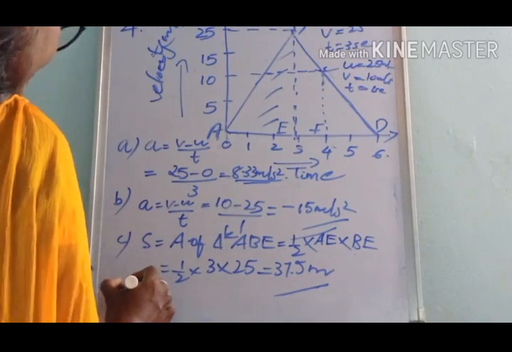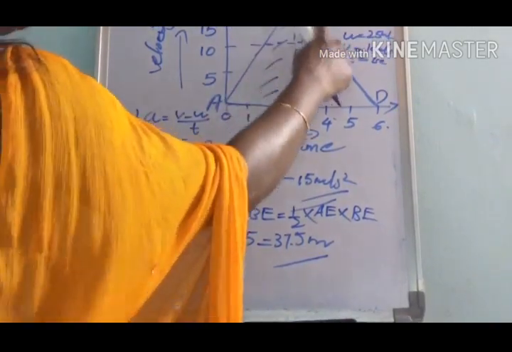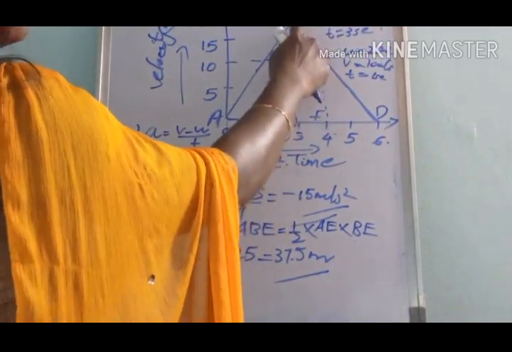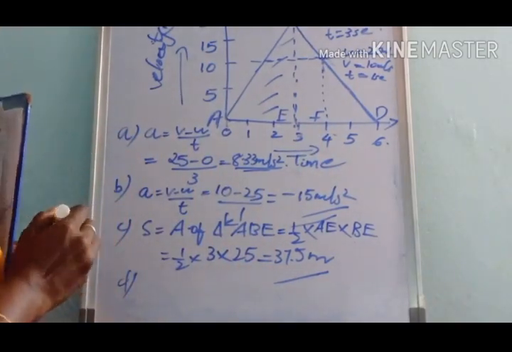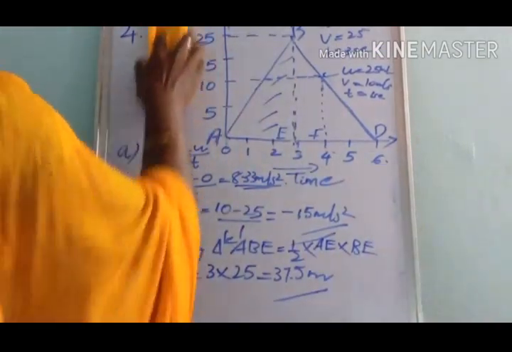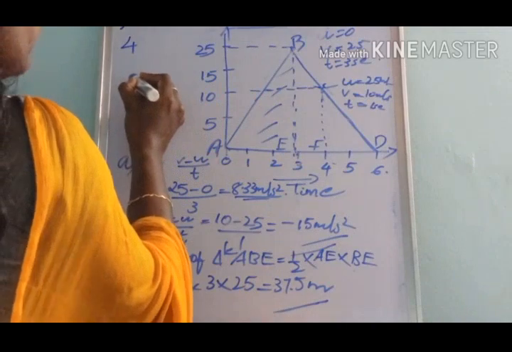Next we have to find the distance covered in the region BCFE. BCFE represents a trapezium. Here we can draw that.